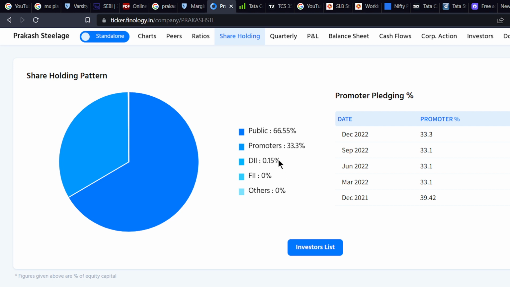If some people have already started investing without knowing this, please see your shareholding pattern on Tickertape.